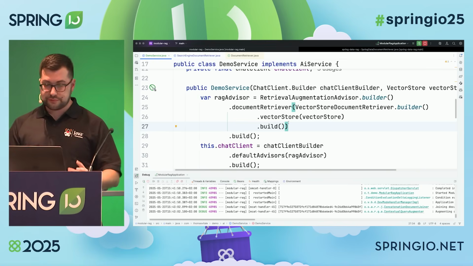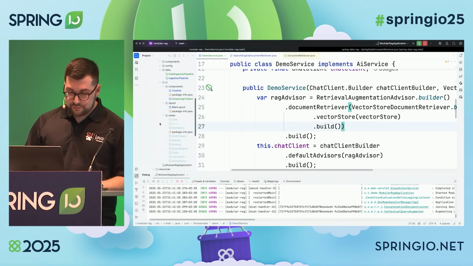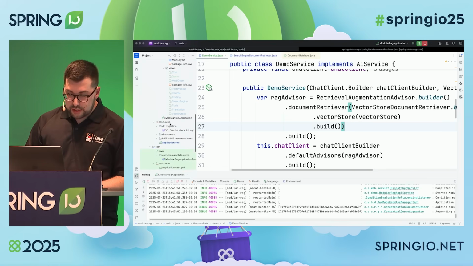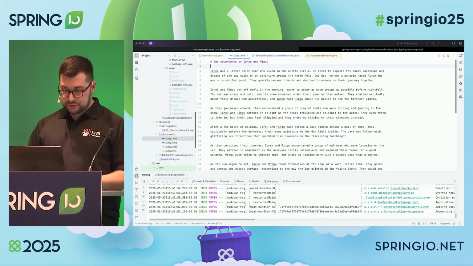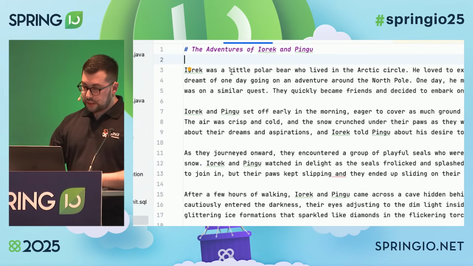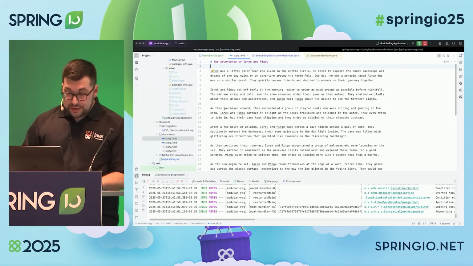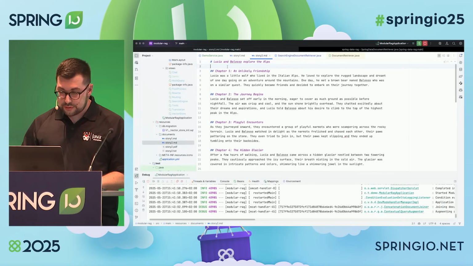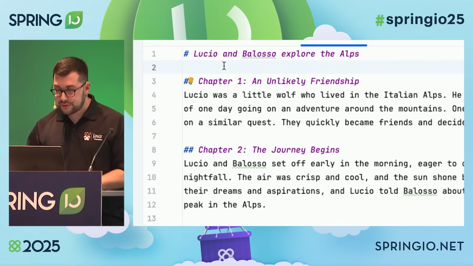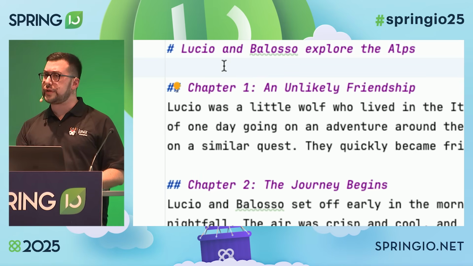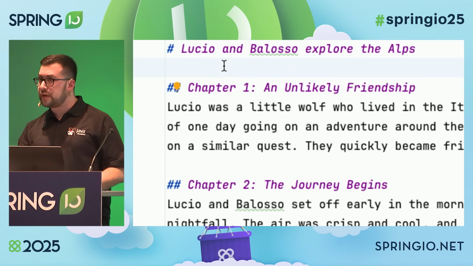I mean, I have lots of data. In particular, I have two children's stories here. Let's have a look. One story is about Yorek and Pingu that takes place in the Arctic Circle, and another story is about Lucio and Balosso that takes place in Italy. Now, I want to be able to ask questions about these two stories, about the characters, their journey.